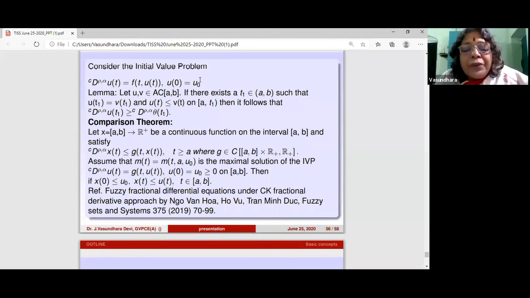Similarly, you have fuzziness. Once the concept of fuzziness came into picture, the concept of fuzzy arithmetic was introduced, and then the distance between fuzzy sets, which is again the Hausdorff distance, was introduced, and then fuzzy algebra was introduced, fuzzy fractional differential equations also came into picture, and there's again a research monograph on it. Now, in many other setups, you add two things and you come up with a new one.